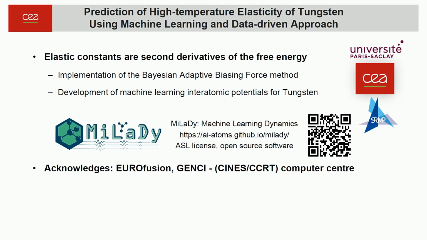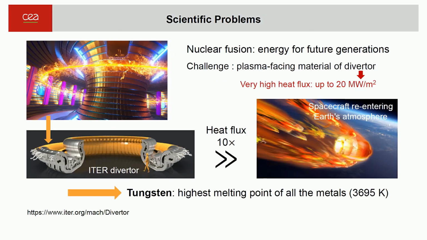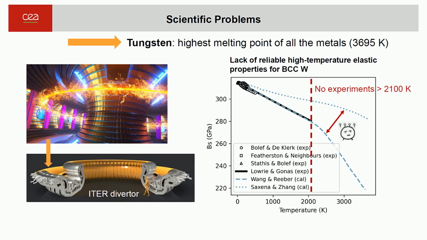So the motivation of this study is that tungsten is considered for use as a plasma-facing material in fusion reactors, and also as a protection for spacecraft re-entering the atmosphere. The reason is that tungsten has the highest melting point of all metals. But the problem is that the thermoelastic properties of tungsten are not well understood at high temperatures.